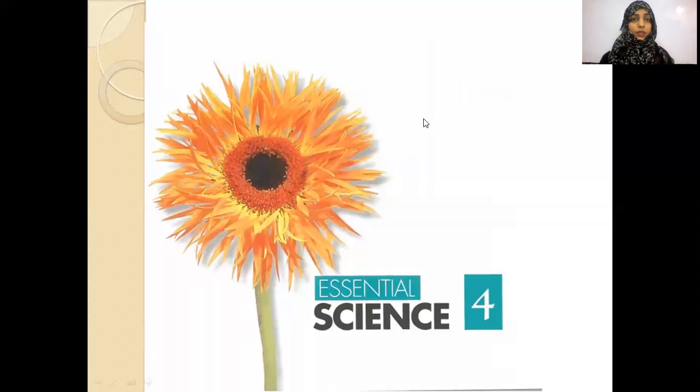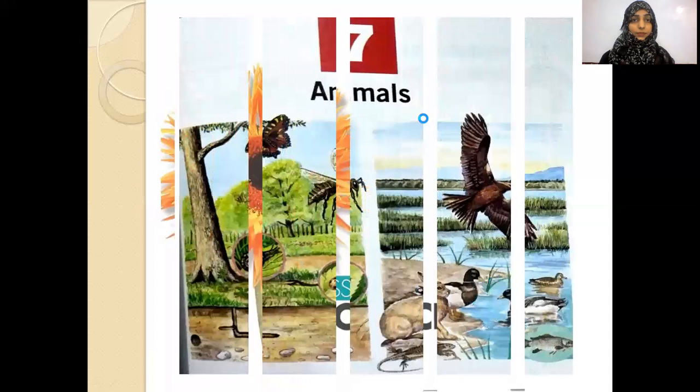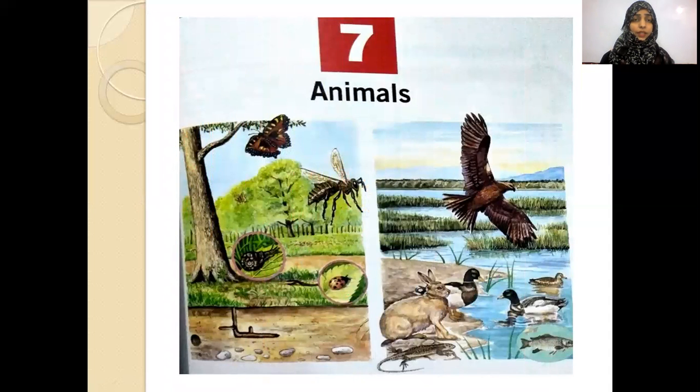In this lesson we are going to learn about the animal kingdom. There are a lot of animals around us. We can see most of them in our daily lives, and there are enormous kinds and sorts of animals which we cannot see because a few are tiny, a few are big, a few are huge. Some live underwater, some live in the air. So there is a lot of variety and characteristics among the animals. In this lesson, we will focus on some of the common categories of animals.